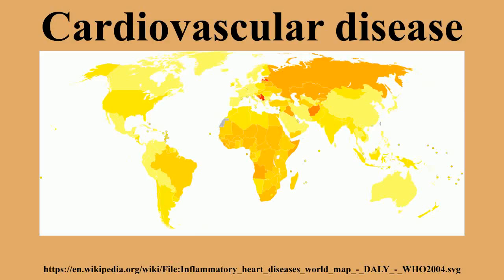Tobacco cessation and avoidance of second-hand smoke. Limit alcohol consumption to the recommended daily limits. Consumption of 1 to 2 standard alcoholic drinks per day may reduce risk by 30%. However, excessive alcohol intake increases the risk of cardiovascular disease.